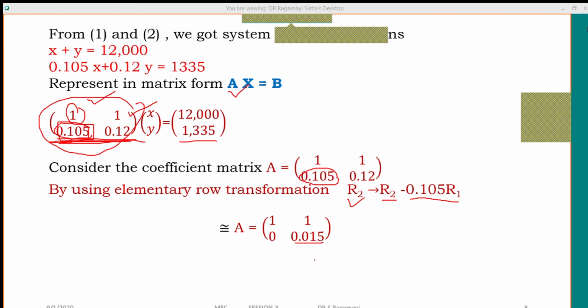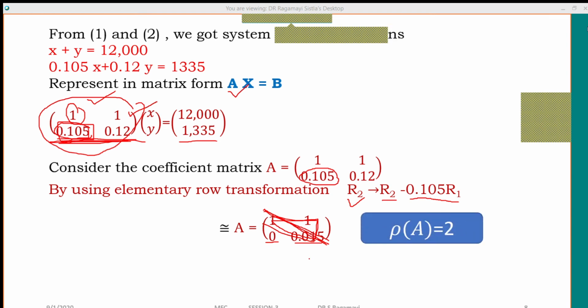Okay. Now tell me, is it an upper triangular matrix or not? Is it echelon form or not? What are the diagonal elements here? What is principal diagonal? This is the leading diagonal. Leading diagonal below elements, how many elements are here? Only one. That element is 0 or not? Yes. So this is upper triangular matrix. Diagonal below elements are 0. That's why. What is rank of the matrix? It is 2. Good. Very good.